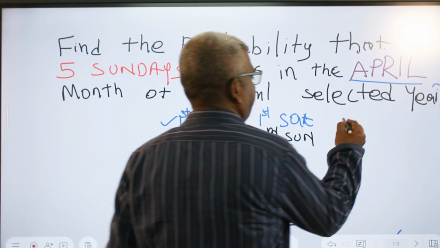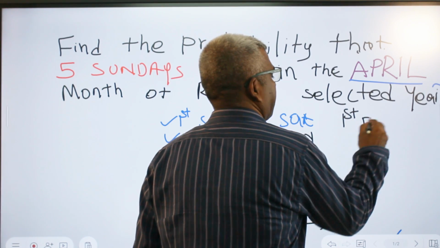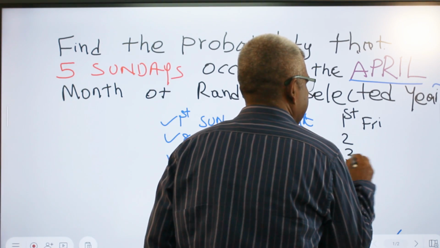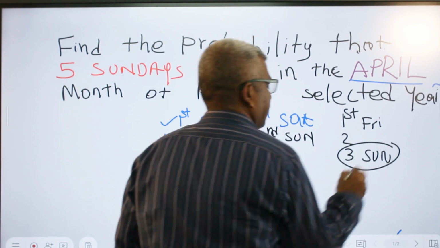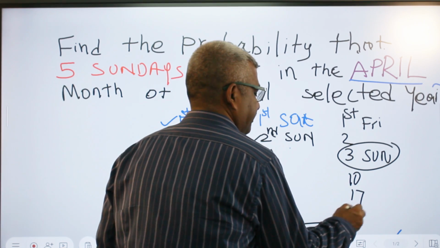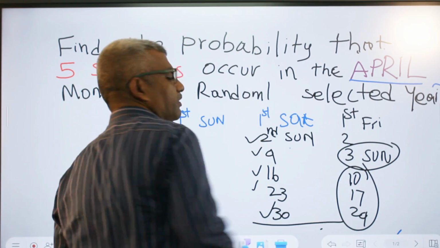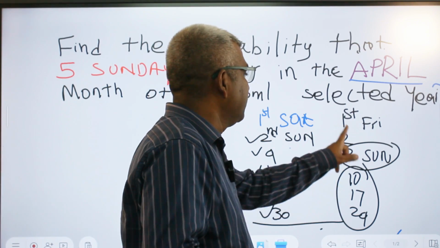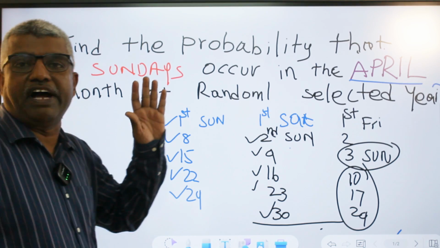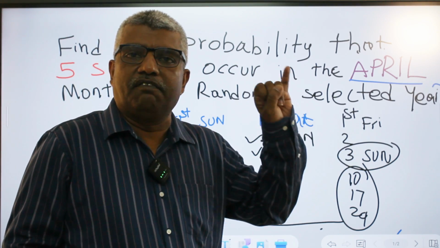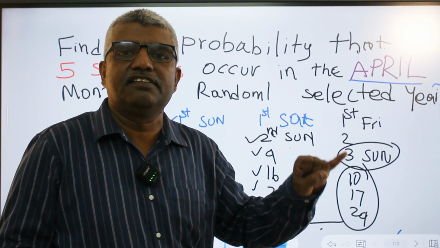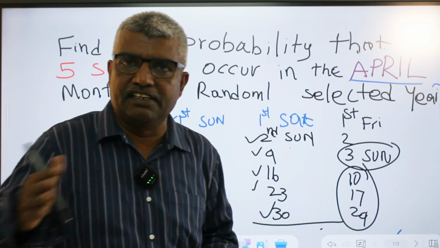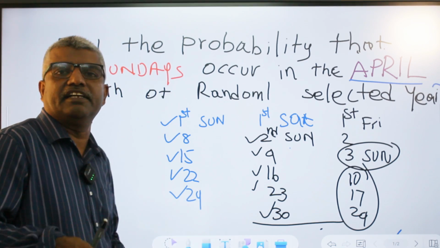For example, if April 1st is Friday, then when will the first Sunday come? Second is Saturday, third is Sunday. 3rd, 10th, 17th, 24th. So the 31st is not in April, it is not possible. So 5 Sundays will come in April when April 1st is Saturday or Sunday. None of the other days, Friday, Thursday, Wednesday, Tuesday, Monday, will it happen.